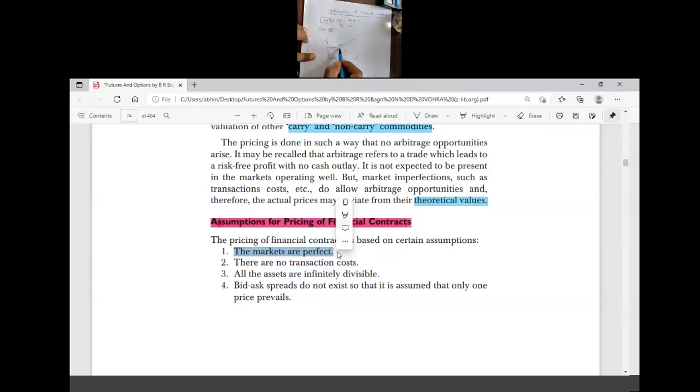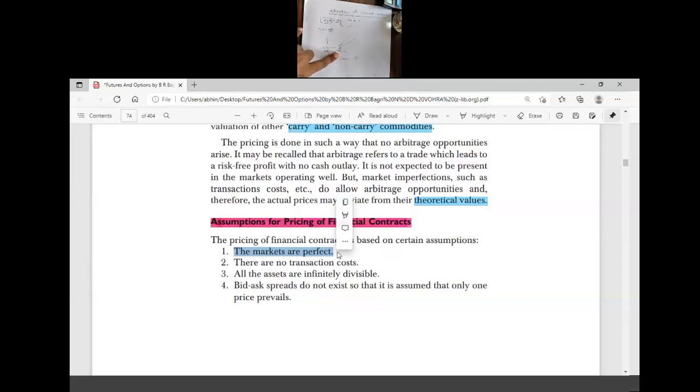Consider this one, 150, and this one is 140. So the current market price is 150, but its intrinsic value is 140.